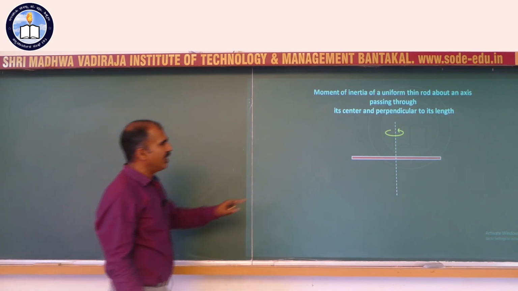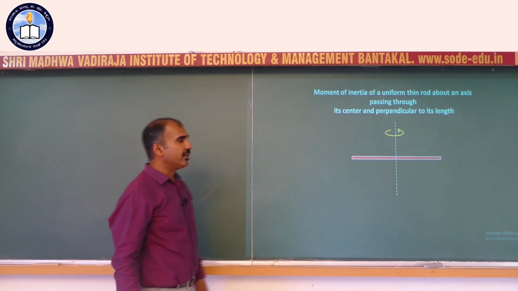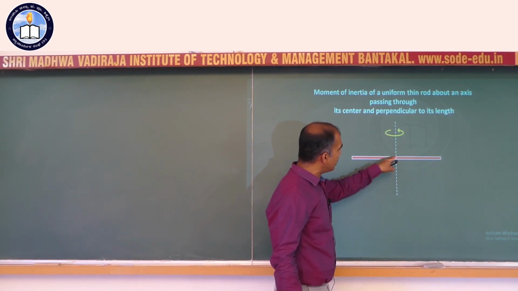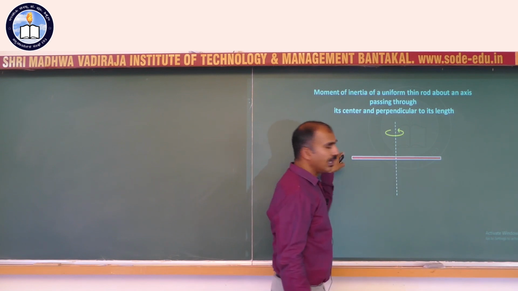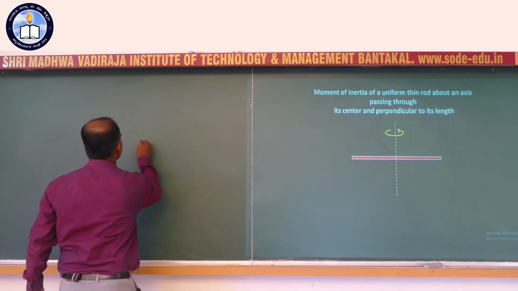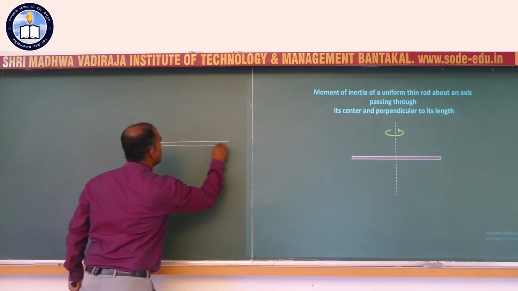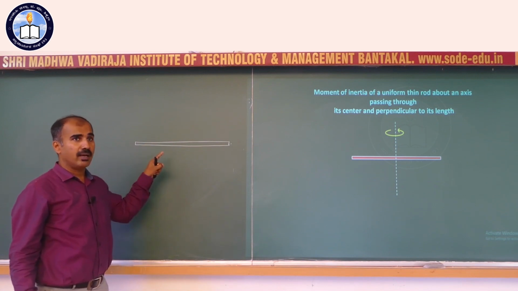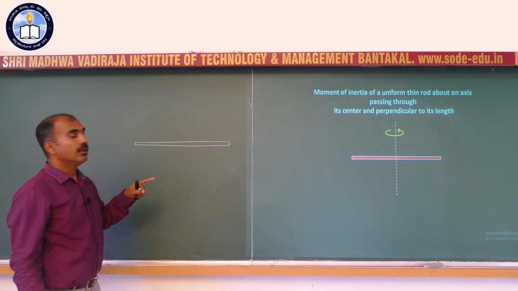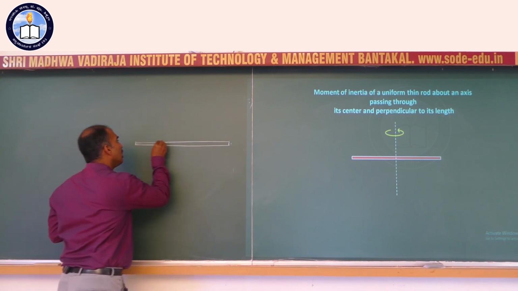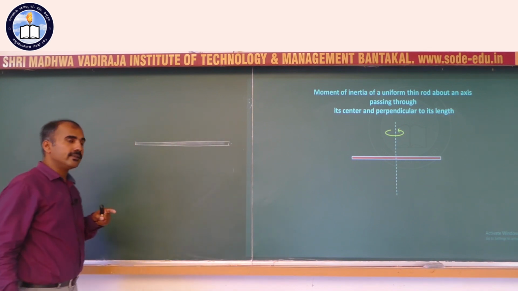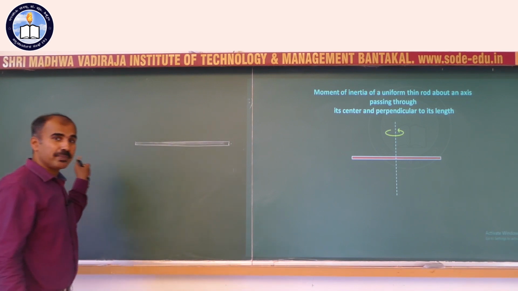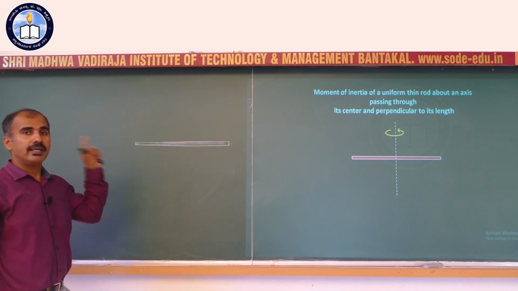For example, here I am trying to find the moment of inertia of a thin rod whose axis of rotation passes right through the center and perpendicular to the length. Let us consider one such rod. What I am right now talking about, this part is definitely not going to be asked in the examination. If you want to learn it, you are free to learn it at your own interest, else you can skip this part. But I would like to tell you how that expression I equals integral of dm r squared is going